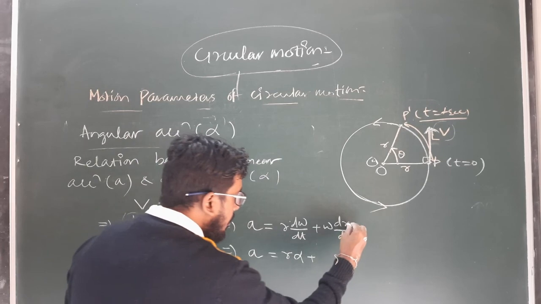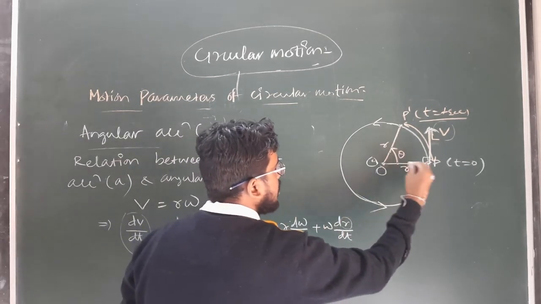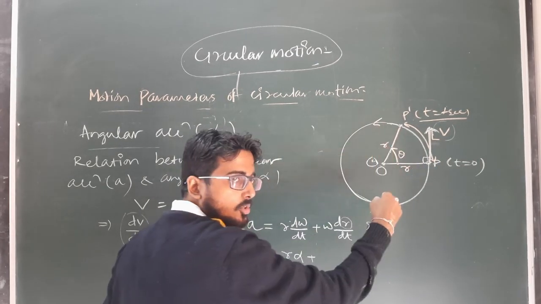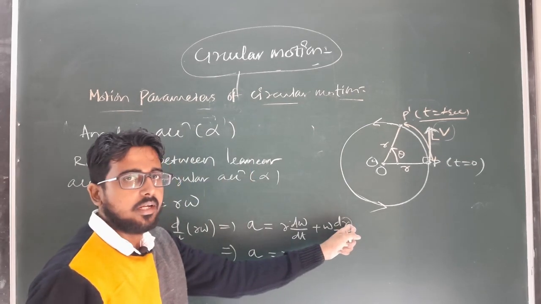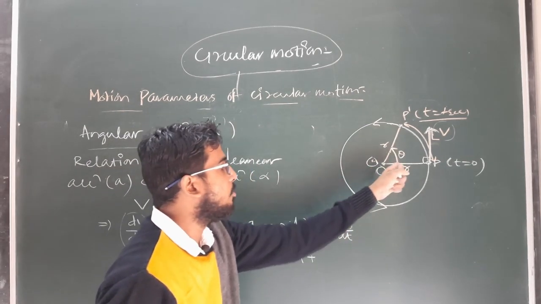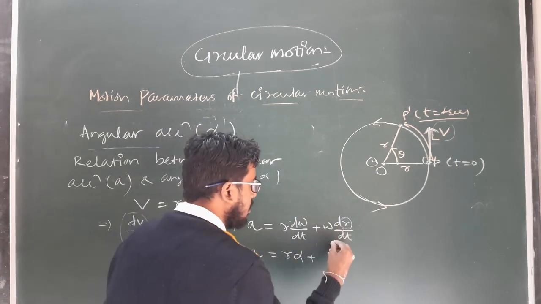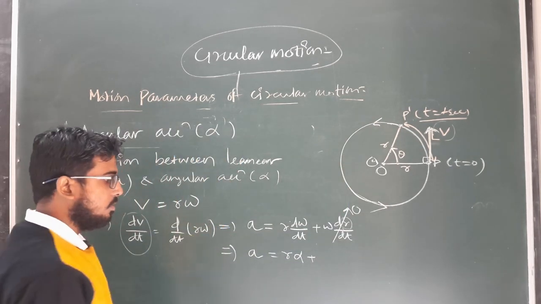Here r is the magnitude of the radial vector or position vector, and for a given circular path it remains constant throughout the motion. That's why with respect to time there is no change in the magnitude of the radius of the particle executing circular motion. The differentiation of a constant is 0, so this complete term will become 0.